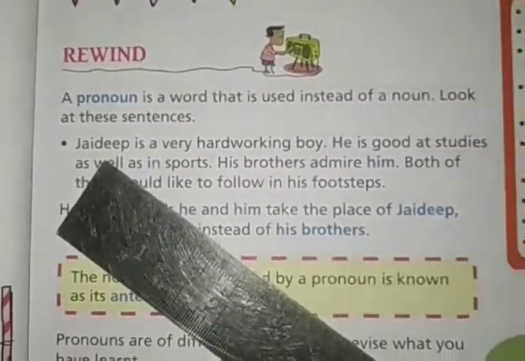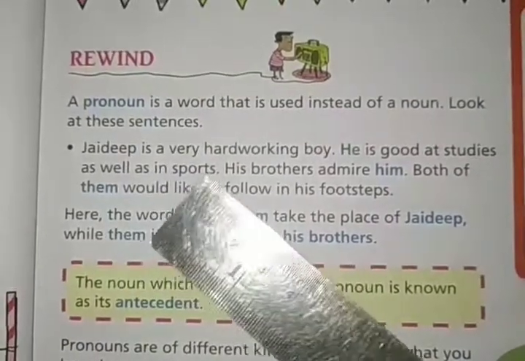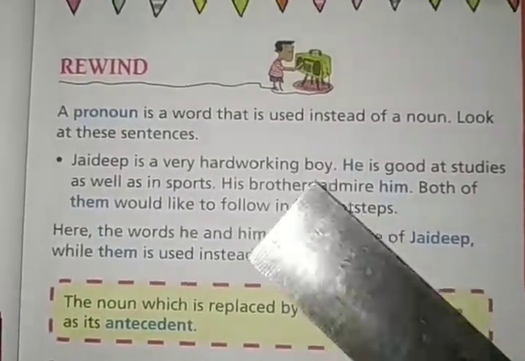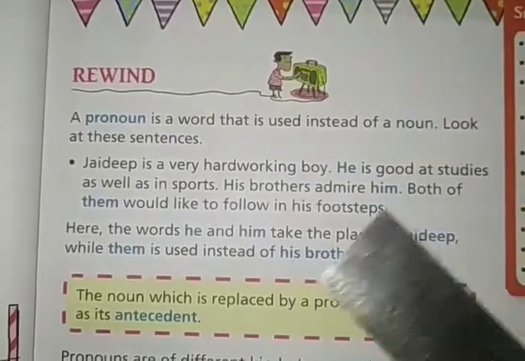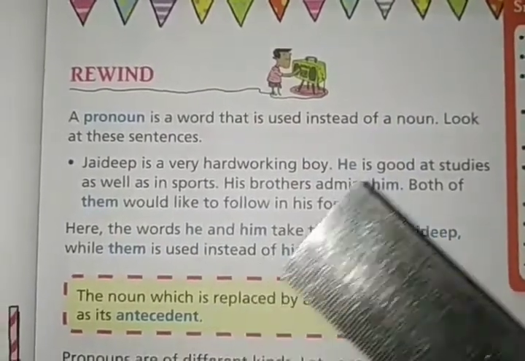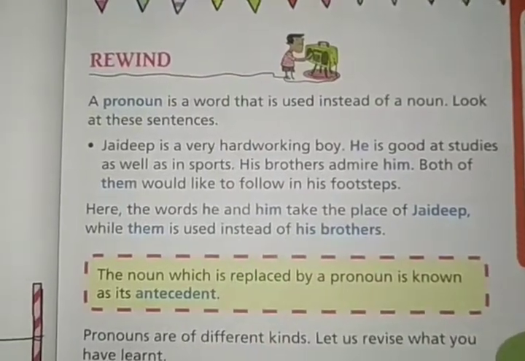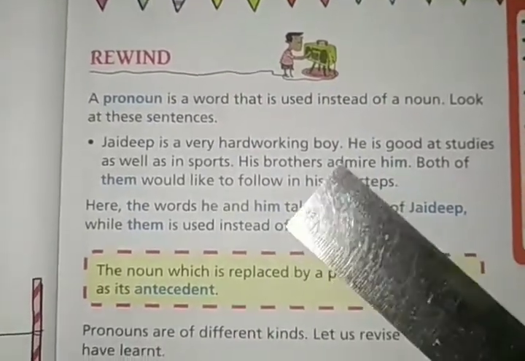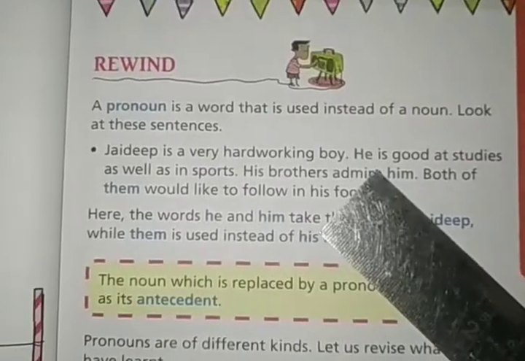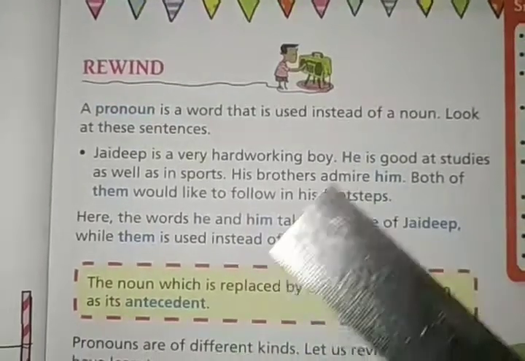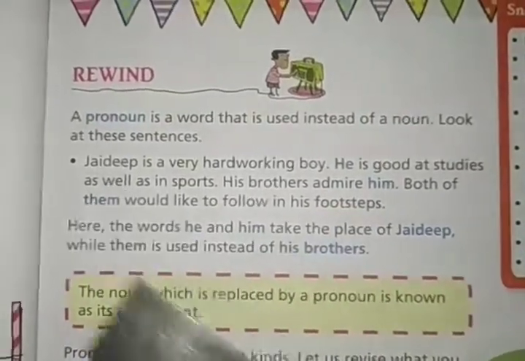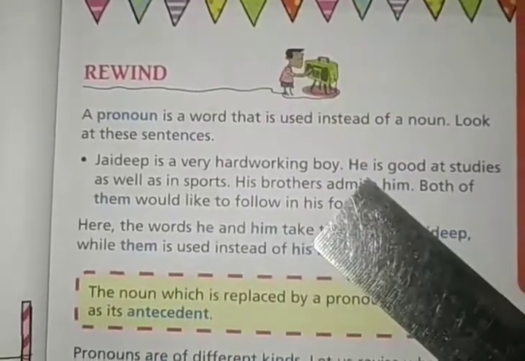So it's a noun, and Jaideep is a very hardworking boy. He is a good student as well as good in studies as well as in sports. So the he is written for, he means who? He means Jaideep, right? So he is the pronoun.